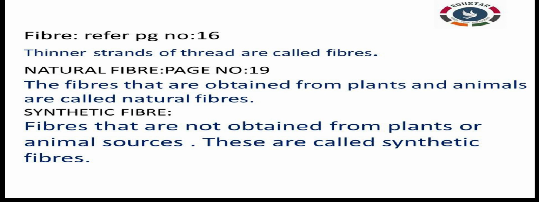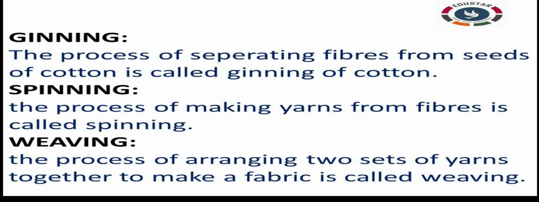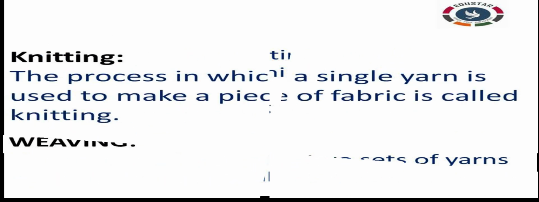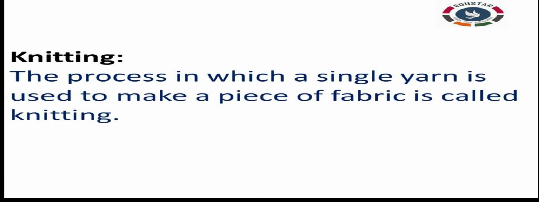Next, natural fiber. Refer page number 19. Okay, and write about natural fiber. The fibers that are obtained from plants and animals are called natural fibers. Next, synthetic fibers. Synthetic fibers are not obtained from plants or animal sources, these are called synthetic fibers. Next, about ginning, spinning, weaving, knitting. Okay, I have given the answers for everything in the PPT. The content part I have given in the PPT. Just go through the PPT and write the answer for these definitions.